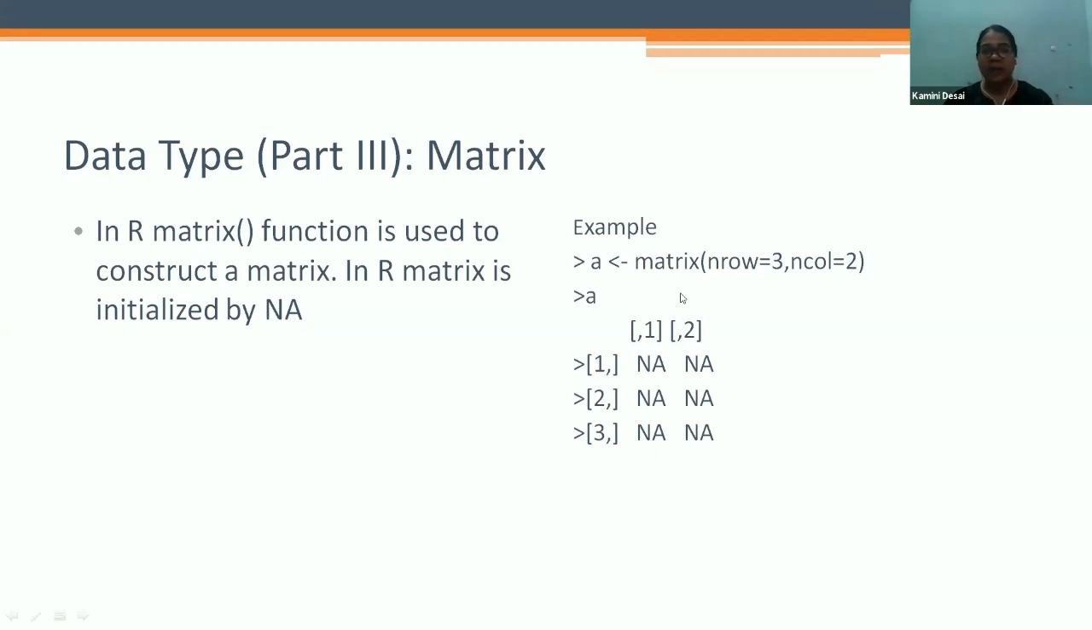If you give 2, 3, 4 comma n column, whatever the numbers are, it will show in this box, but we have not given any number, so it is showing only NA. So you understand this number of rows and columns? Yes, ma'am.